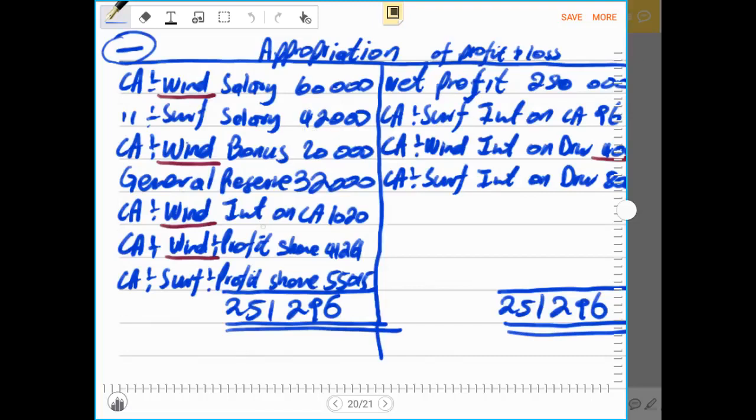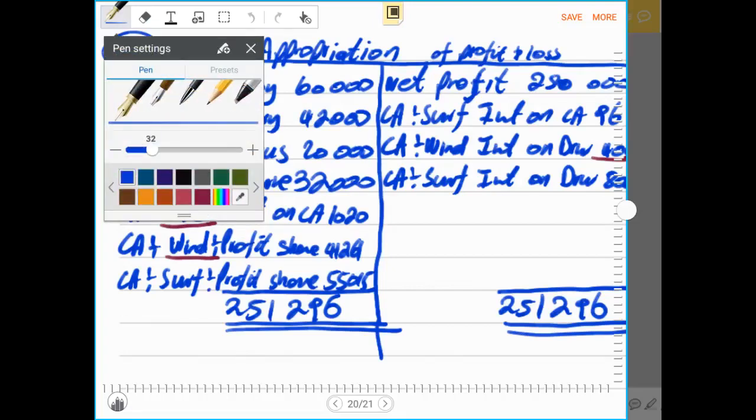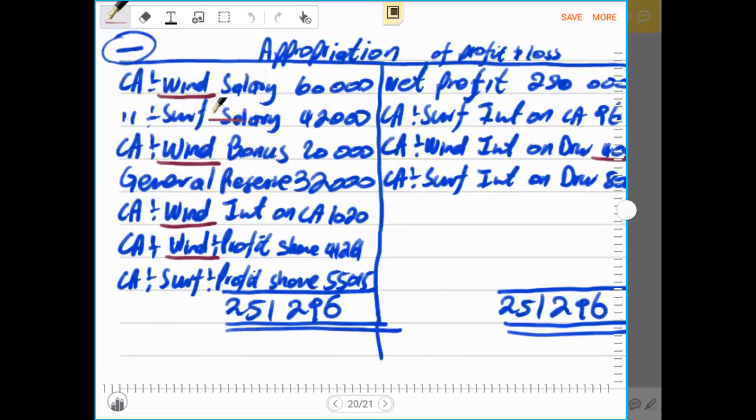Then we must record the profit share, because we don't have any other thing on the debit side. We recorded SAF, the salary. Then we have to record SAF, which is the profit share. Then after, we will have to record the interest on current account on the credit side and the interest on drawings of 800 on the credit side.